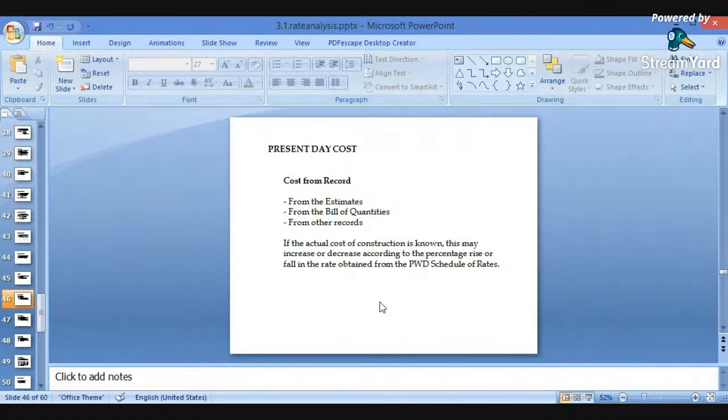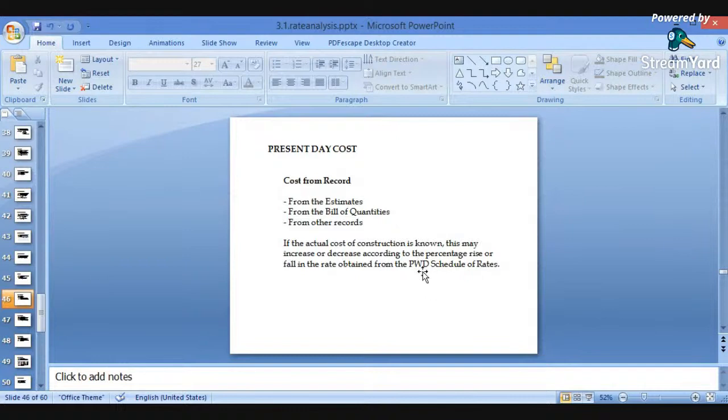Present day cost: here we can get the cost from the records, that is from the estimation and the bills of quantities. What is the cost of the building at present? We can find it out by estimates, by the bills of the various quantities required for the construction, also from various records, or from the PWD schedule of rates.